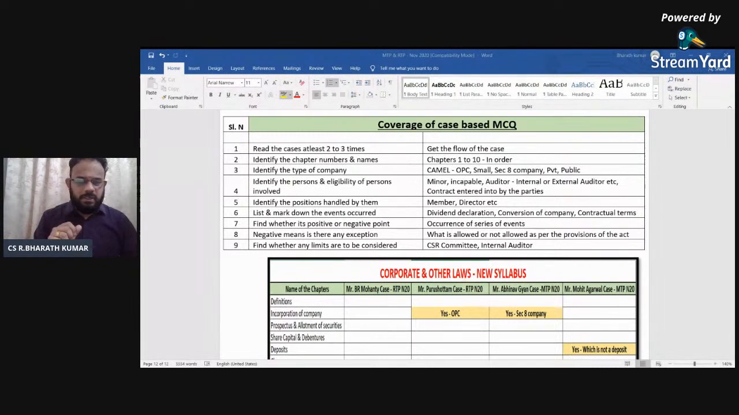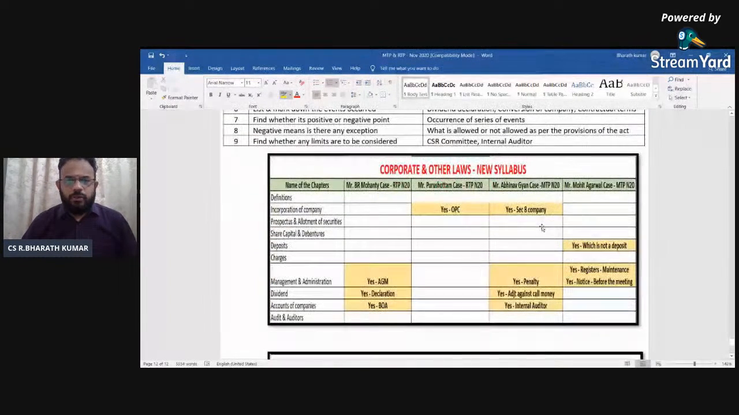The case-based question will easily cover 4 or 5 particular chapters, so you should know which chapters are covered. Preferably, please write it down and keep it: number 1, this chapter is covered; number 2, this provision is covered; number 3, this chapter, this provision is covered. Like that, whether it is penalty, or internal audit, or conversion of the company, if you write it, it is going to be easy.